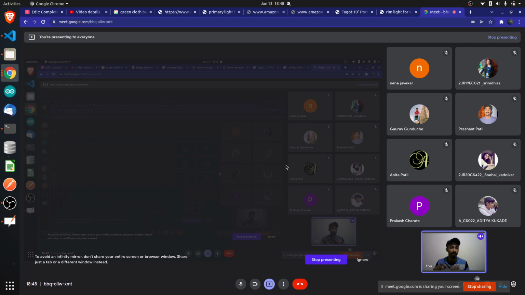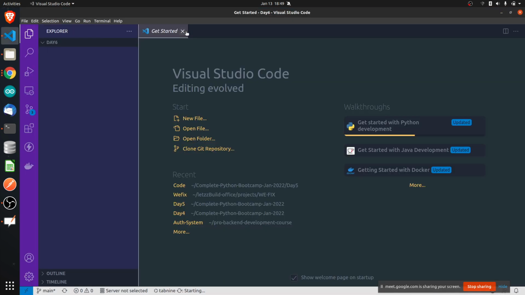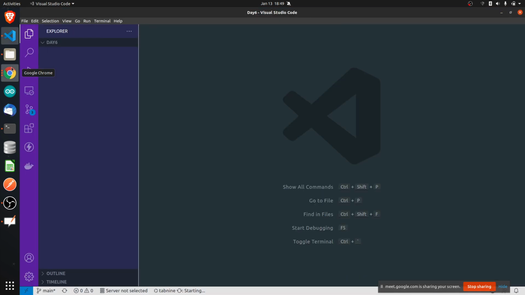Ideally you can run it from the terminal by typing the Python command. You can run it from VS Code. You can run it from Notepad also. However, you can also run it from Jupyter Notebook. There is one more IDE which comes with Anaconda, that is Spyder.